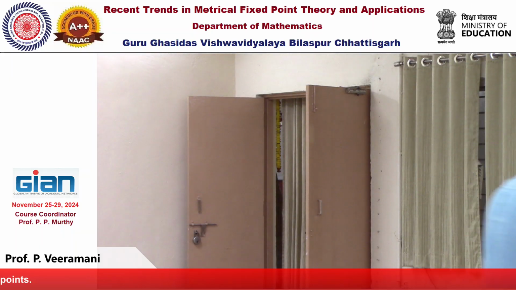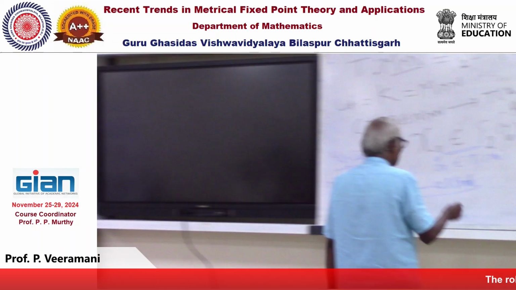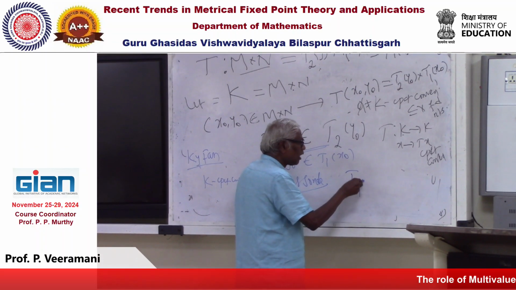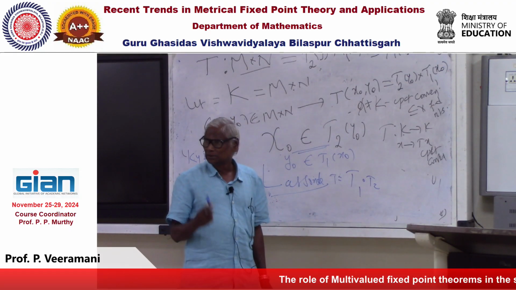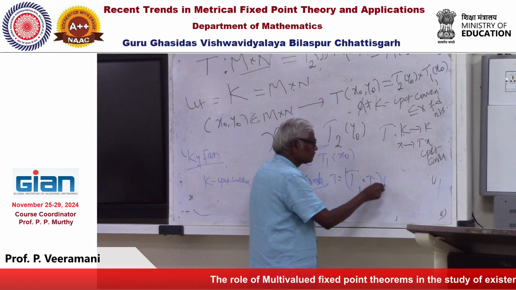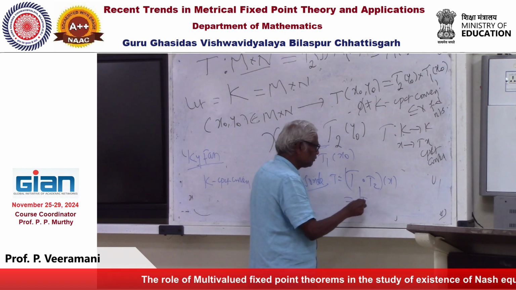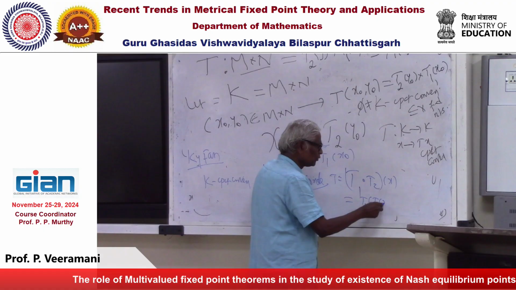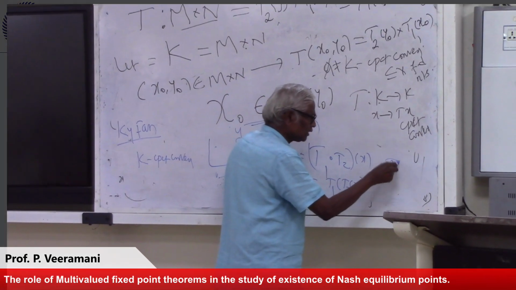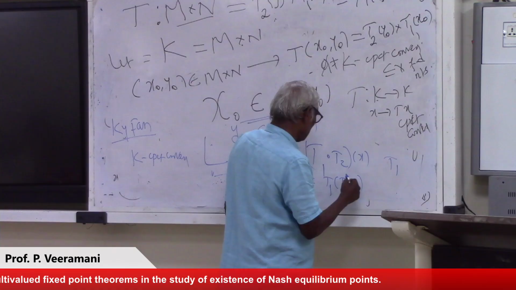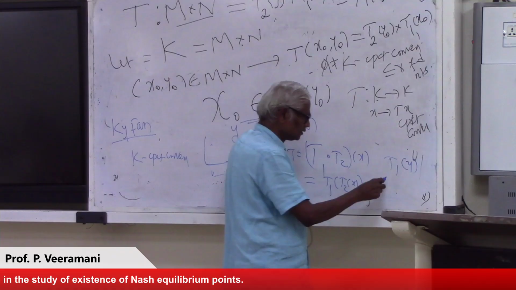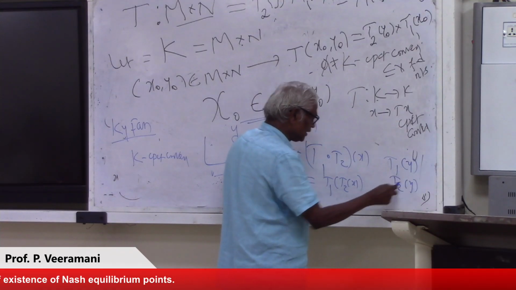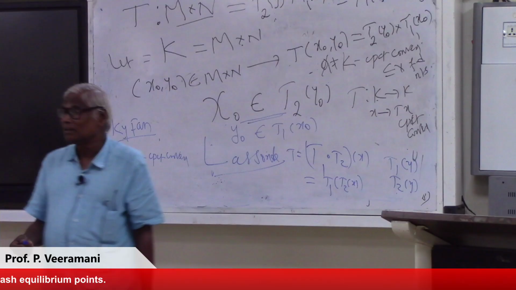He assumed T is of the composition type T1 composition T2, and more generally for N maps, so each factor, this is T1 of T2x. He assumed that T1 of y is convex and T2 of y is convex, but the